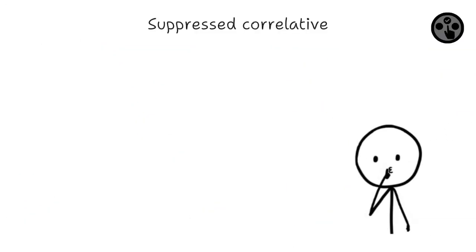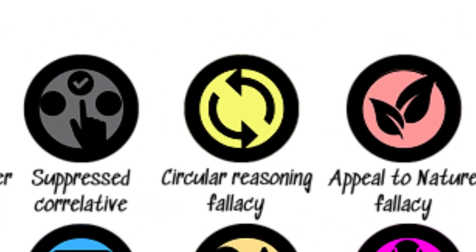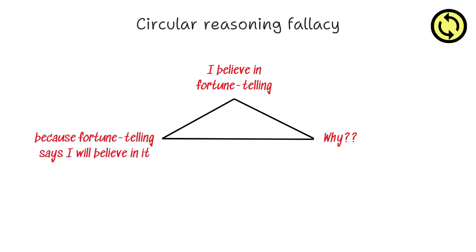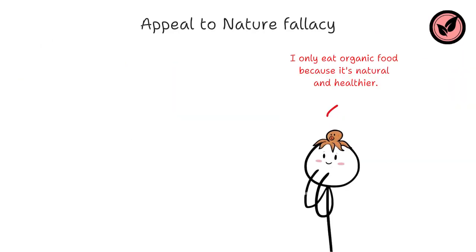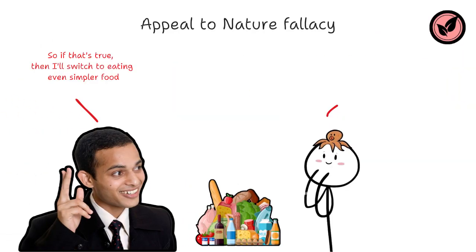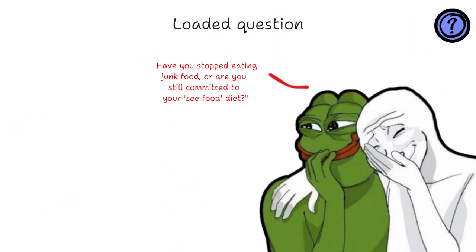Suppressed correlative: the attempt to redefine one of two mutually exclusive options so that one alternative encompasses the other, thus making one alternative impossible. Circular reasoning fallacy: an argument that assumes the very thing it is trying to prove is true instead of offering evidence. Appeal to nature fallacy: an argument in which it is proposed that a thing is good because it is natural or bad because it is unnatural. Loaded question: a question that already contains an assumption.